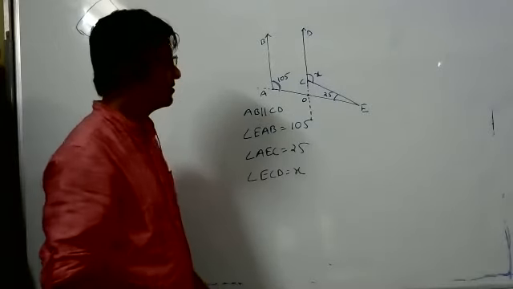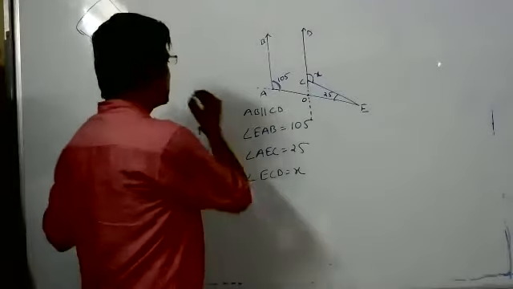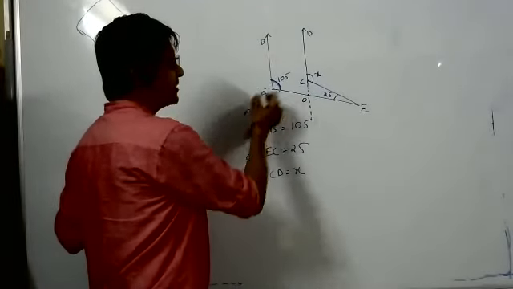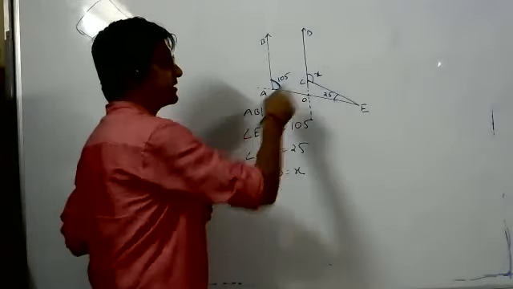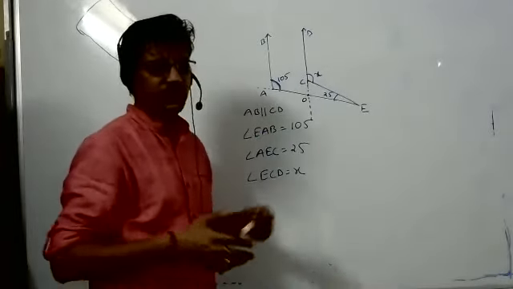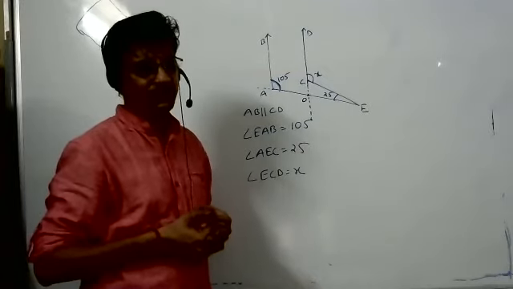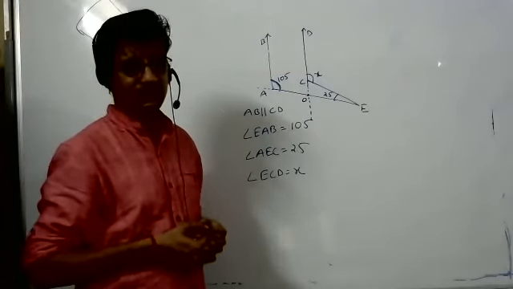Sir, I don't understand how he got that. Aristan, you are telling 180 minus 105, why? This is 105. 180 minus 105 will be which angle? How can that be the angle x? You'll have to give logic. What you are telling, you have to give logic. You have to give why that is equal to x.